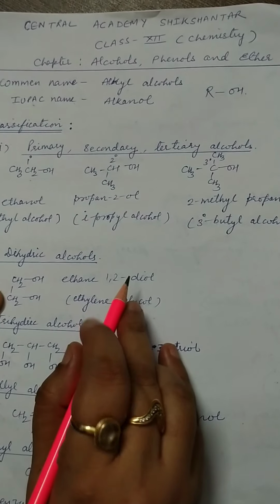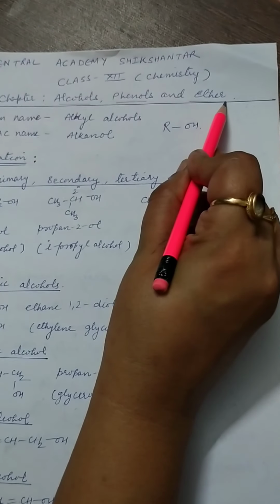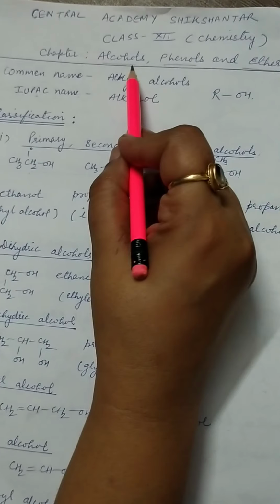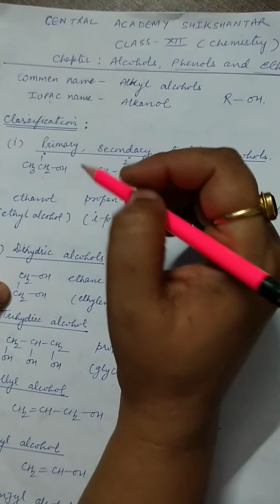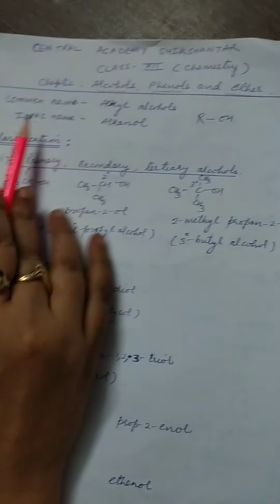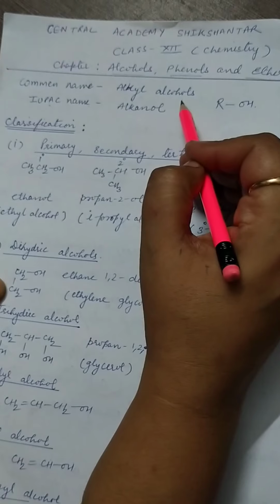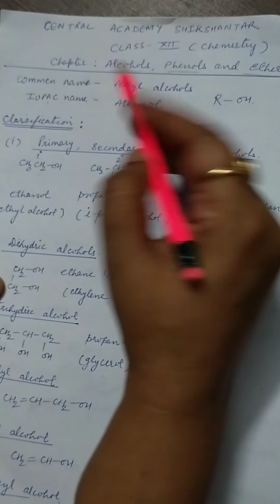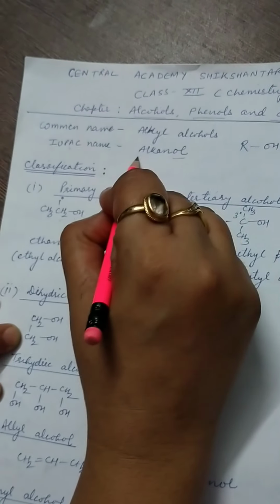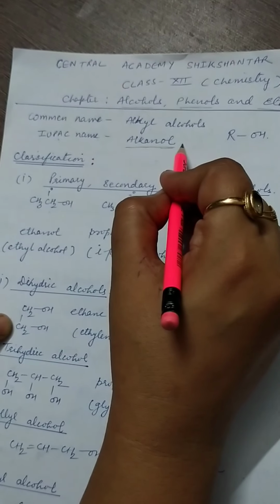Hello students, today we start the chapter Alcohol, Phenol and Ether. In this chapter also we discuss the nomenclature, physical and chemical properties of these compounds. The alcohols are known as alkyl alcohols in common naming, and in IUPAC naming we use the suffix "ol", written as alkanol, alkane plus ol.